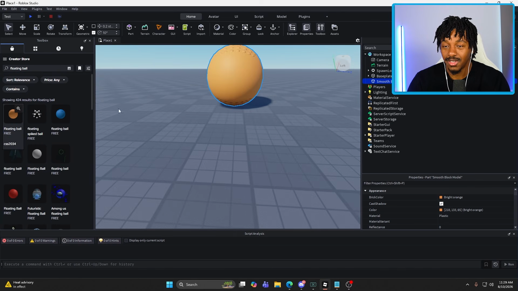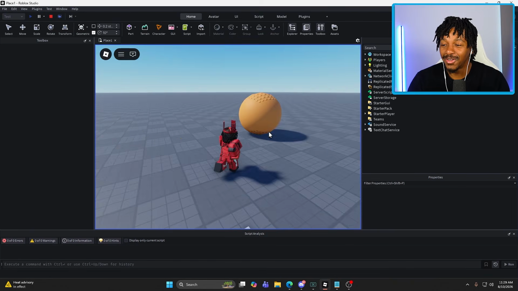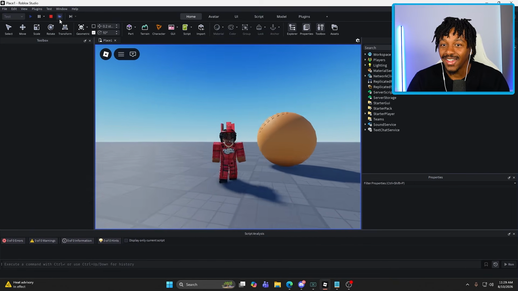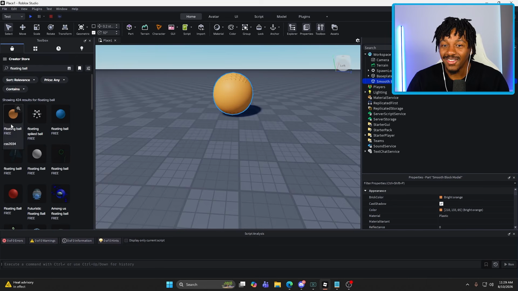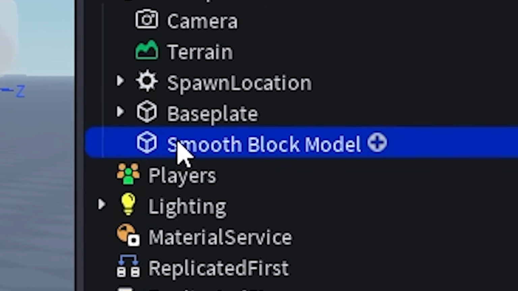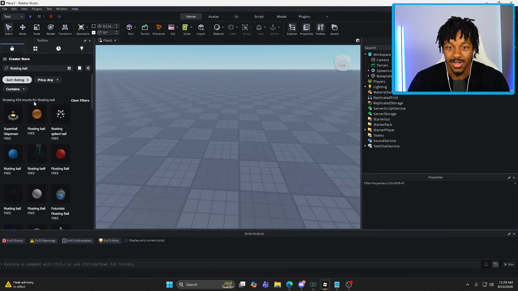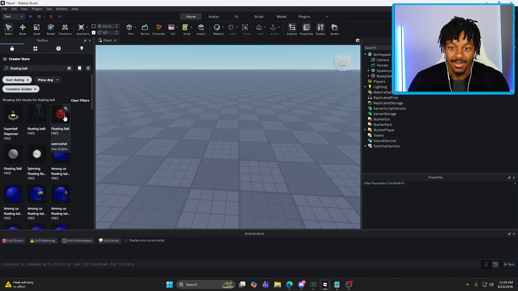All right, that's not even floating. Hold on, let me, hold on, bro. Yo, I'm not gonna lie, floating ball, I see why it's free. It's literally just a smooth block model. There's not even a script in there. This is a horrible start to reverse scripting. All right, I think the best thing is to look at the ratings, sorted by ratings rather than relevance. And okay, there's none that contain scripts. Yes. All right, floating ball.